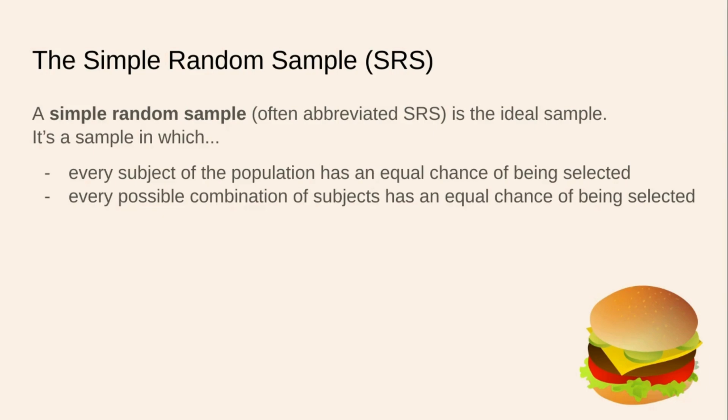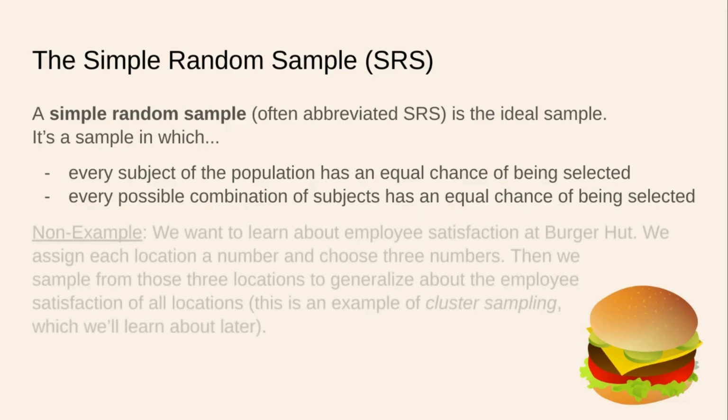So not only does every subject of the population have an equal chance of being selected, but every possible combination of subjects, any possible grouping of subjects, has an equal chance of being your sample.